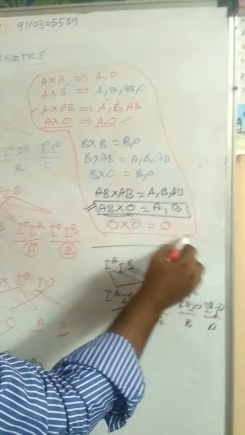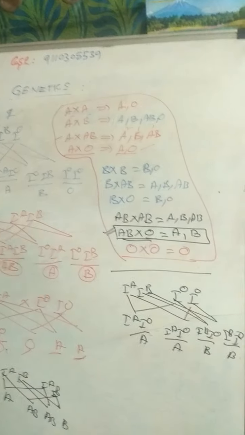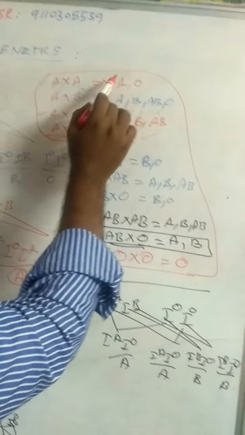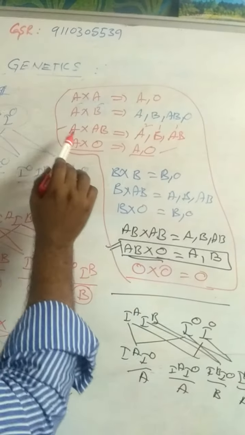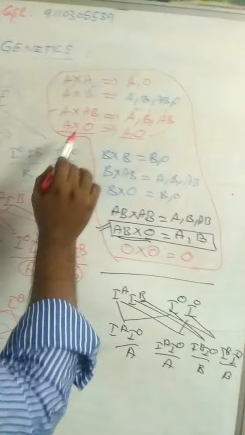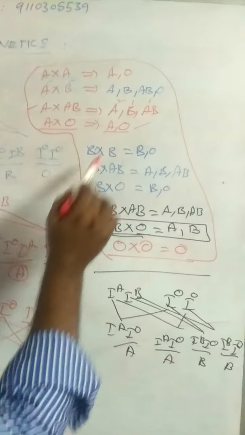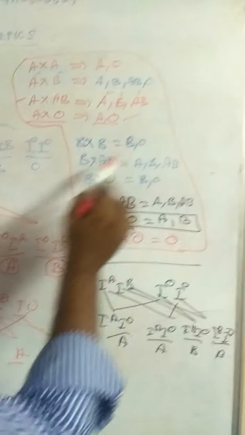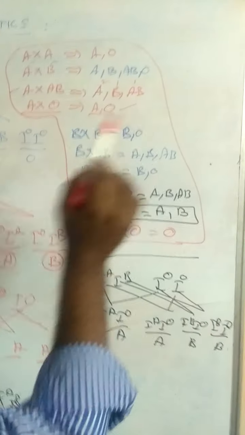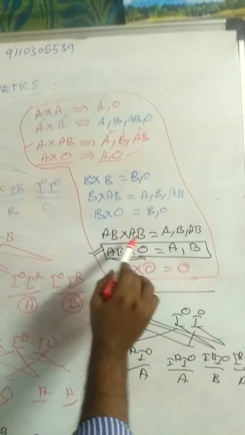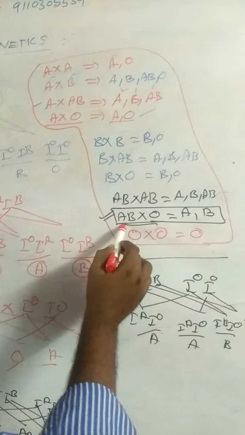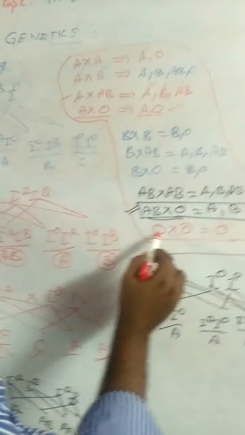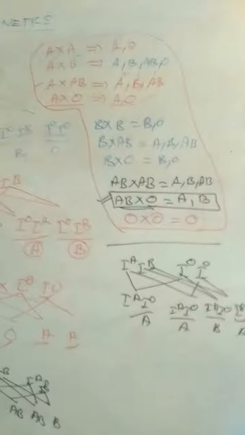This is very, very important for NEET and SET and other competitive exams. A into A, AO. A into A gives A blood group, O blood group. A into B, A, B, AB and O. A into AB, A, B, AB. A into O, AO. B into B, BO. B into AB, A, B, AB. B into O, BO. AB into AB, A, B, AB. AB into O, A and B. O into O, O blood group.